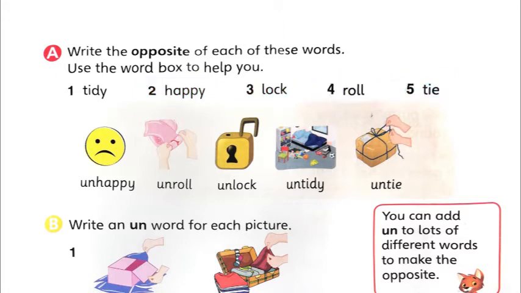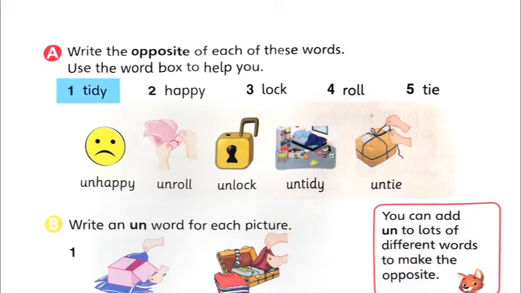So they have given us the answers in the word box. Let's see what the words are. Unhappy, unroll, unlock, untidy and untie. So you can match the opposite words with a line.